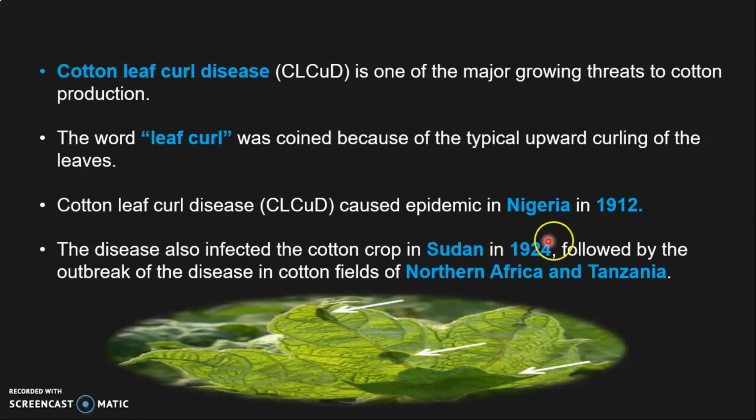And then from Sudan, it spread to cotton fields of northern Africa and Tanzania. And wherever cotton is grown in Africa, almost all the cotton was infected by this disease at that time.